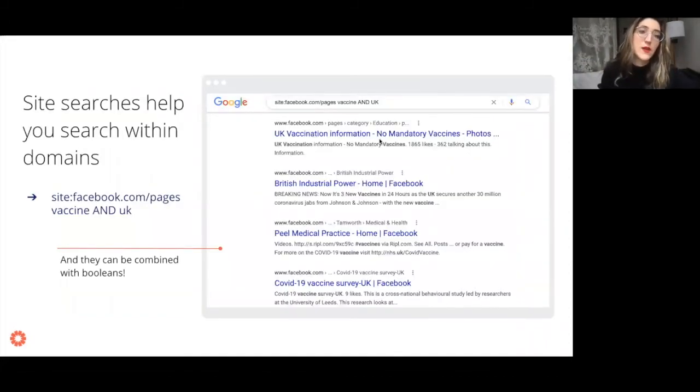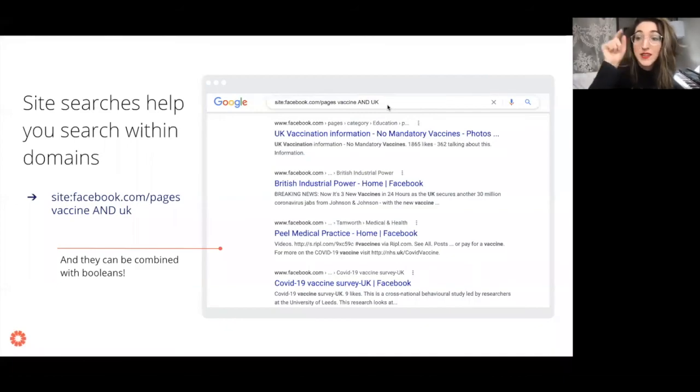Just to finish off, I want to talk about two last tricks, and these are site searches and quote searches. So a site search is a trick that we use when we're doing advanced searches in Google. And a site search is basically a way to search for posts within a specific URL. So what we do is we write site:, we write the URL that we want to search within, and then we write our search terms. And you can see that I've actually written our search terms in terms of a Boolean query. So I have vaccine and UK here.